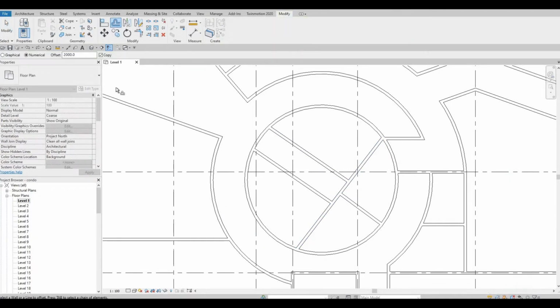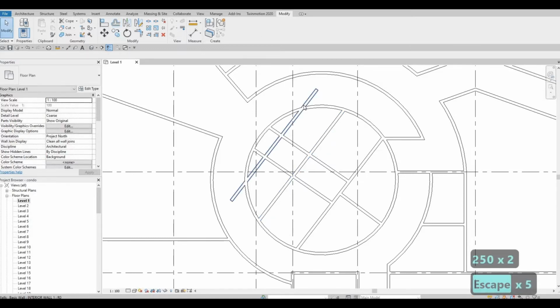So I'm gonna offset this roughly around 3500, okay, and then here I'm gonna offset this to 3000, so I think that's easier, or let's do 2500.